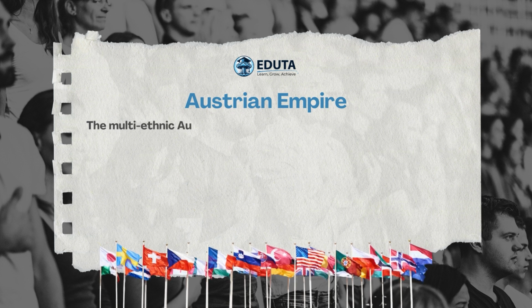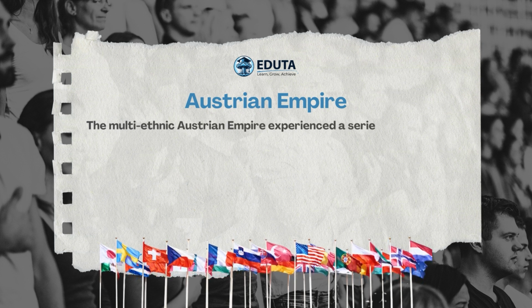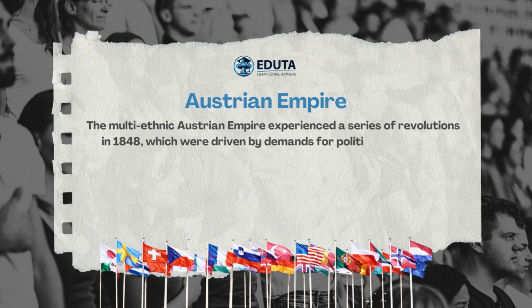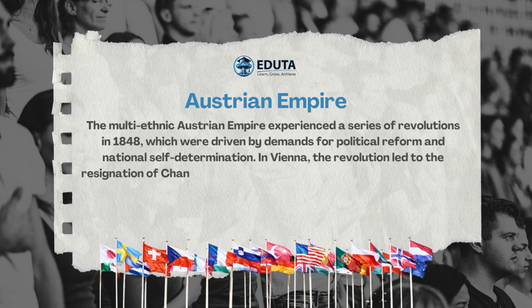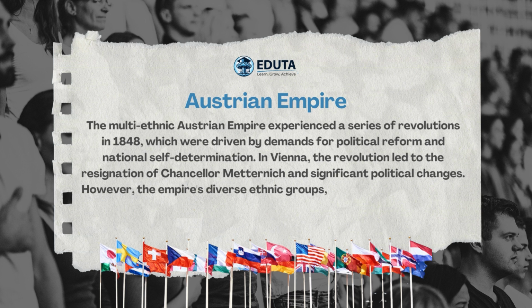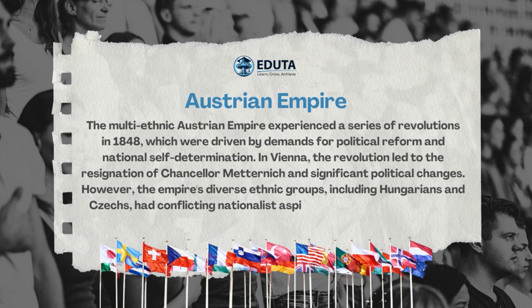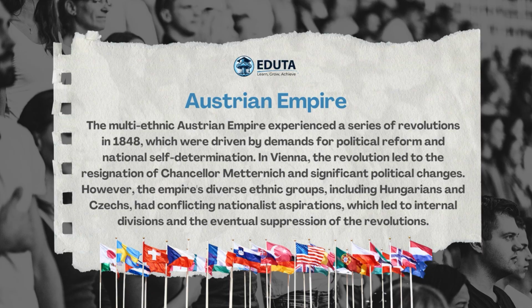Austrian Empire. The multi-ethnic Austrian Empire experienced a series of revolutions in 1848, which were driven by demands for political reform and national self-determination. In Vienna, the revolution led to the resignation of Chancellor Metternich and significant political changes. However, the empire's diverse ethnic groups, including Hungarians and Czechs, had conflicting nationalist aspirations, which led to internal divisions and the eventual suppression of the revolutions.